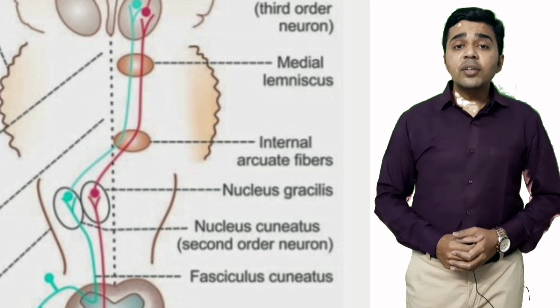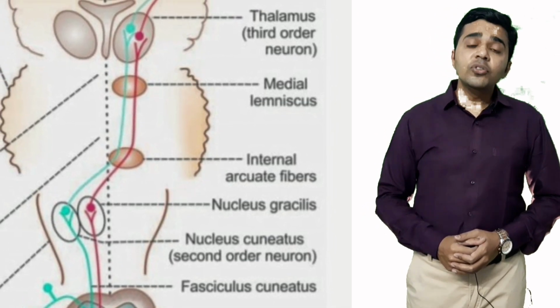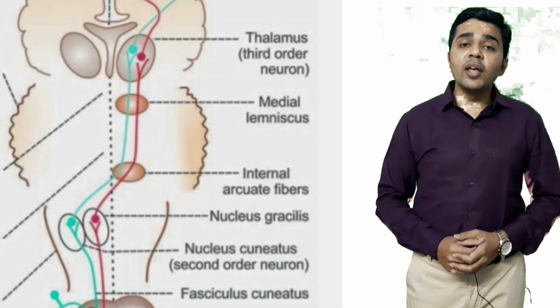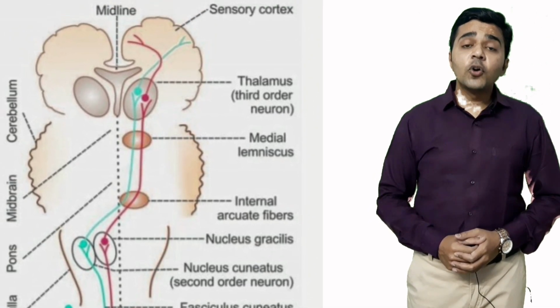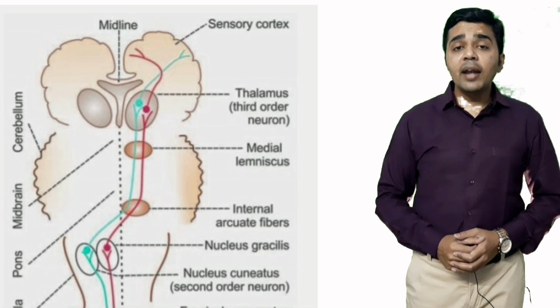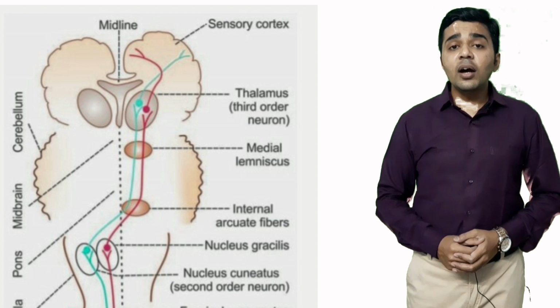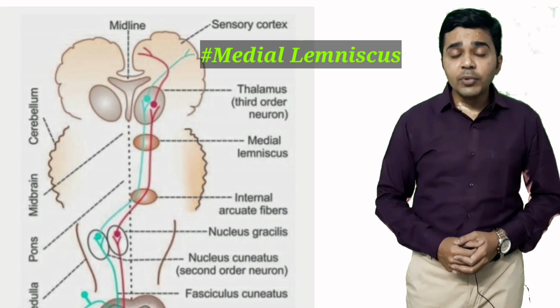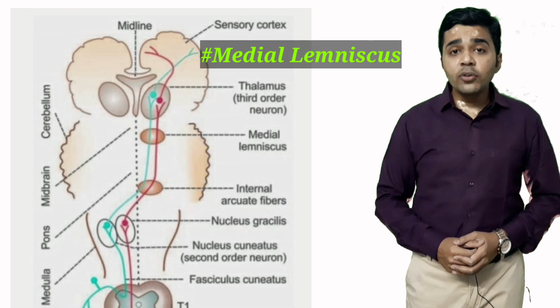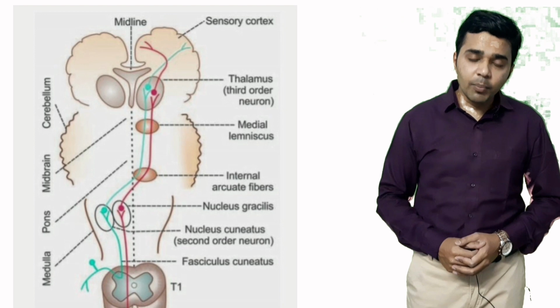From here, the second order neurons originate. These second order neurons are known as arcuate fibers. These arcuate fibers cross the midline and form the sensory decussation. On the other side, they ascend in the form of the medial lemniscus through the pons and midbrain, and finally they terminate in the thalamus.